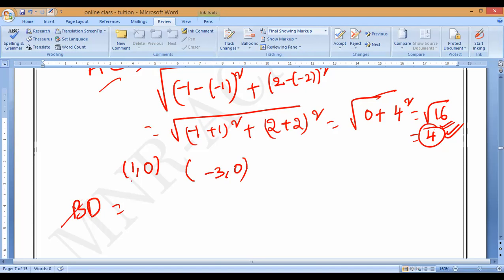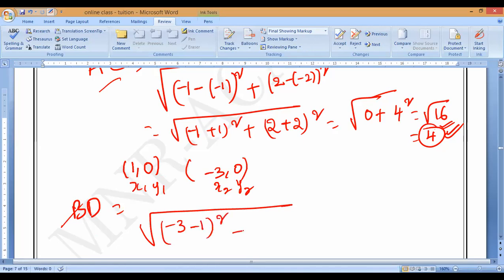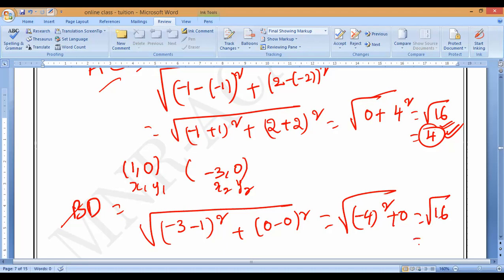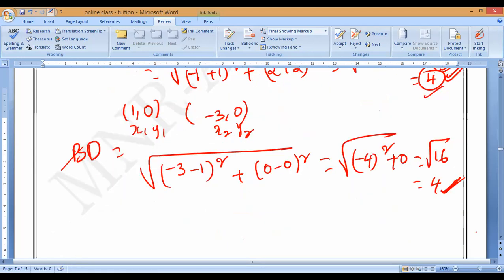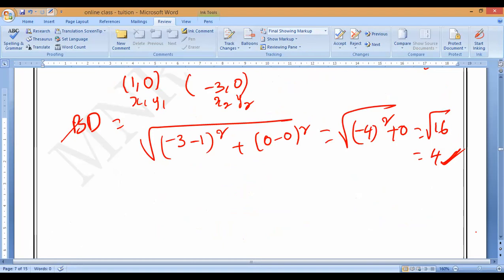This is x1 comma y1, x2 comma y2. x2 minus x1 whole square, minus 3 minus 1 whole square. Next, 0 minus 0 whole square. Minus 3 minus 1 is minus 4 whole square. 0 minus 0 is 0 only. Minus 4 whole square is plus 16. Root 16 value is 4. AC is 4 and BD is also 4. It means diagonals are also equal. All sides are equal, then it is a square.